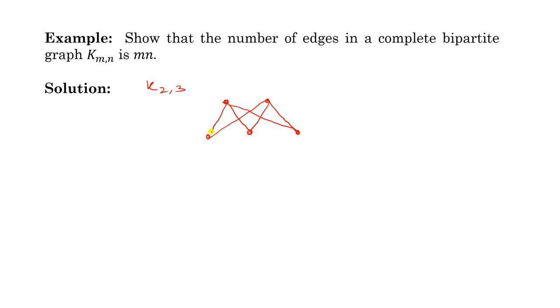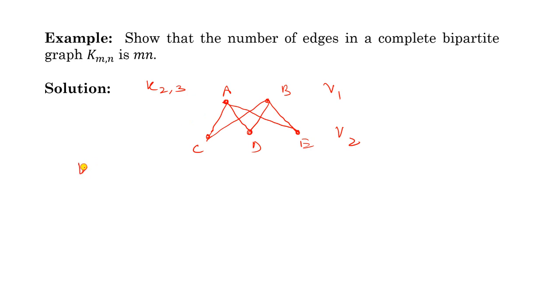Complete bipartite graph means there are 2 sets of vertices. First one is V1, which consists of A and B. This is V2, which consists of C, D and E. For every pair of vertices in which one vertex is from V1 and another is from V2, there is an edge between the 2 vertices. And for every edge, one end is in V1, another end is in V2. So this is K 2,3.